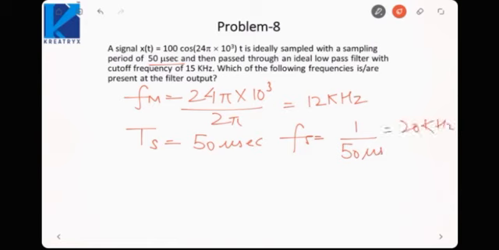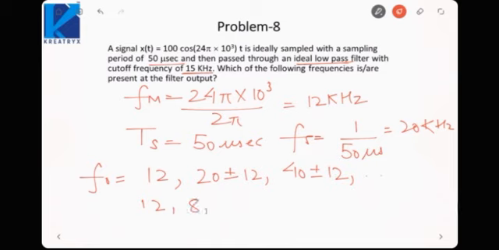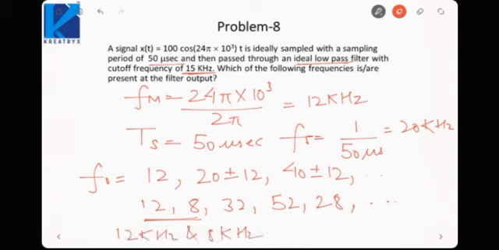Now this is passed to an ideal low pass filter with a cutoff frequency of 15 kilohertz. So let us first find out the frequencies that are present at the output. One will be 12, others would be 20 plus minus 12, then 40 plus minus 12, like this. So it will be 12, 8, 32, 52, 28, like this. But the cutoff is 15, so the components that are less than 15 are these. So the output would have 12 kilohertz and 8 kilohertz frequency components. So this is how we perform the reconstruction of the signal and find out the frequency components that are present while we reconstruct the signal.